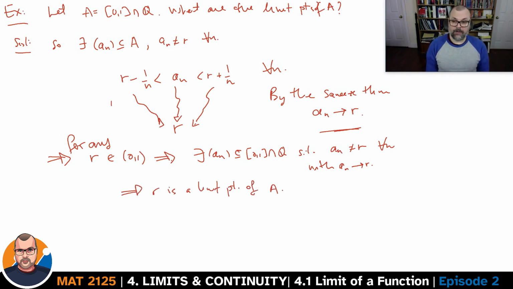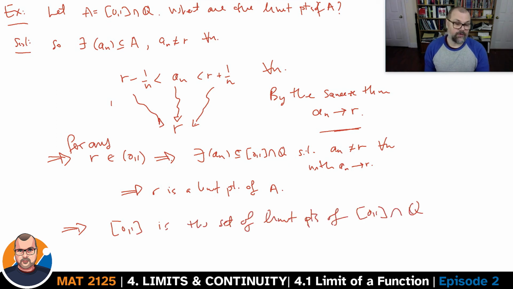of the set A. Together with the points 0 and 1, which we had previously shown were limit points, we get that the full interval [0, 1] contains all limit points of the rationals. Limit points, in a sense, fill the holes in your set.